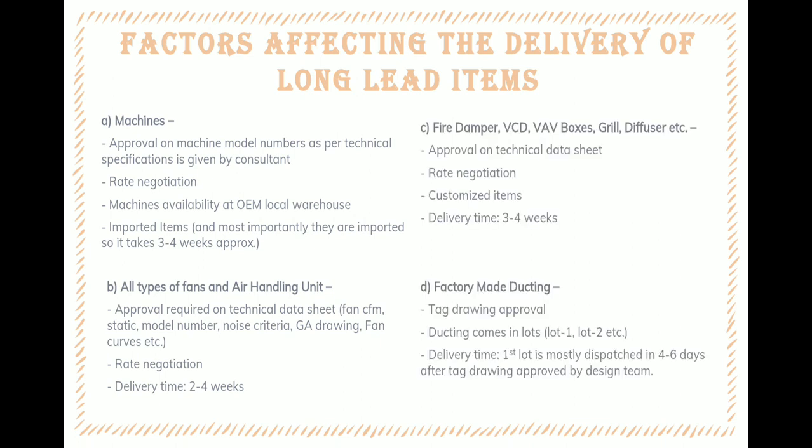Fire damper, VCD, VAV boxes, grill, diffuser, etc. Approval on technical data sheet, rate negotiation, customized items, delivery time is 3 to 4 weeks. Last one is factory made ducting.